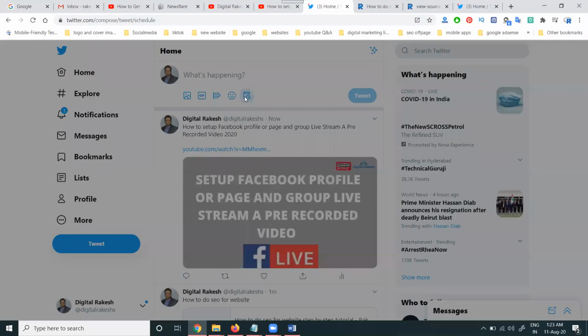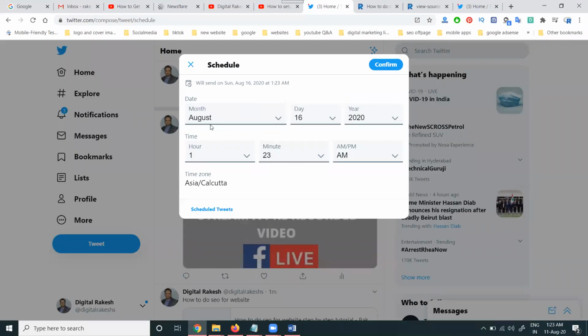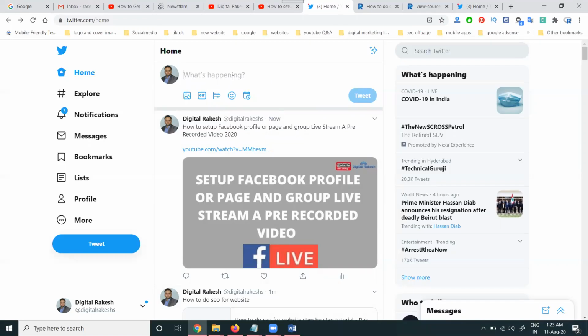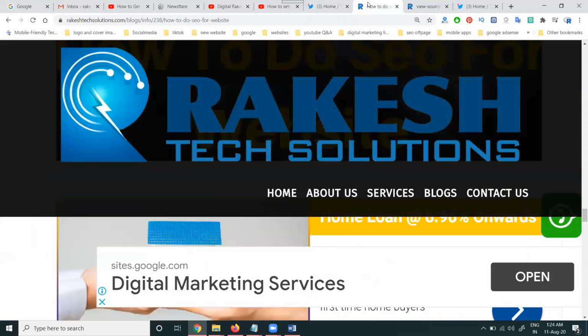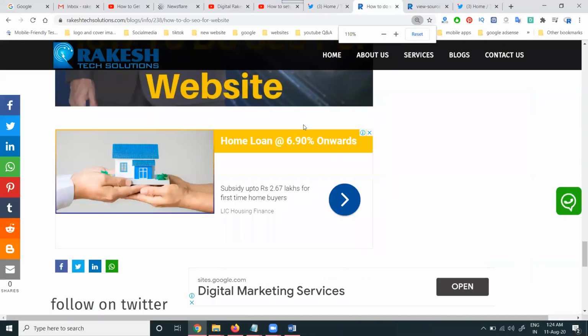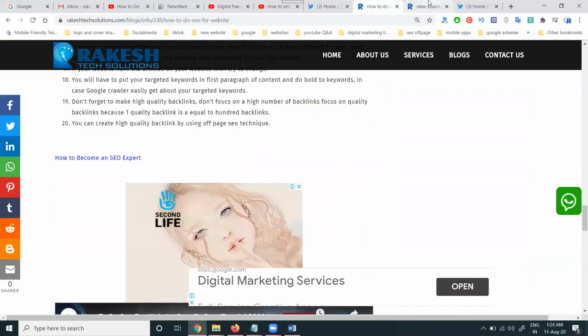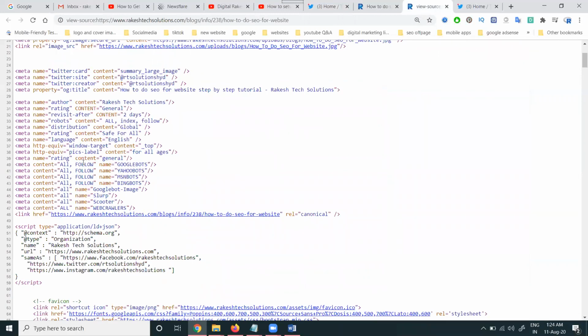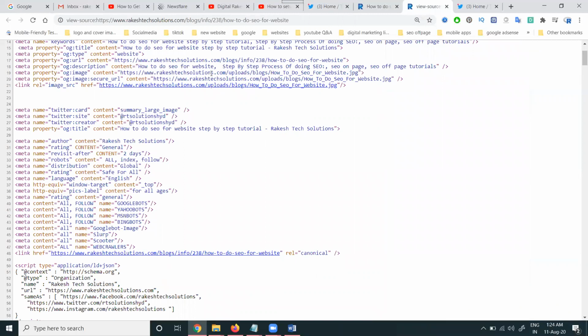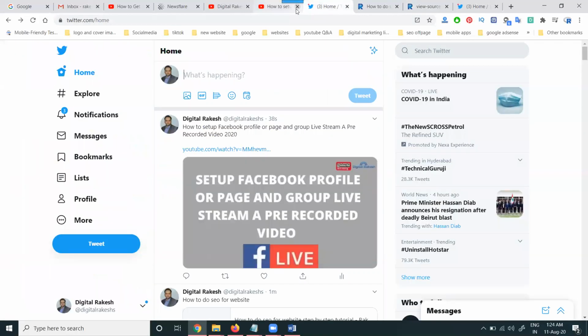The second point: we can schedule your post in the Twitter option. This is the second option given by Twitter. First option, the link is accepted only for website links. YouTube links are not accepted, only website links. The website link is accepted with your code for large thumbnail purpose, and we can use a small thumbnail as well, and scheduled posts are accepted.